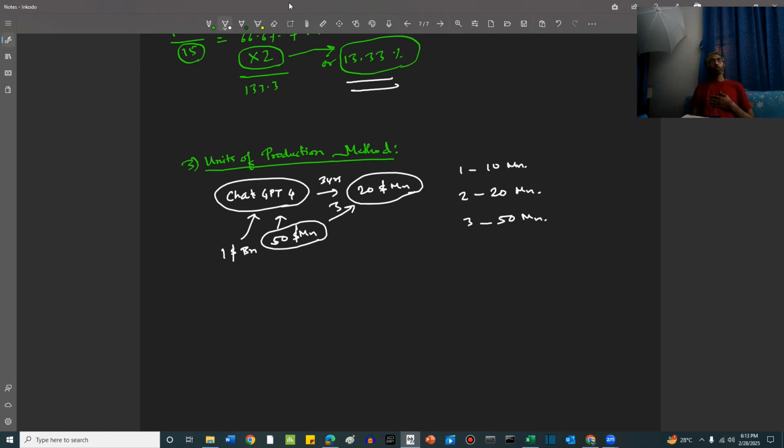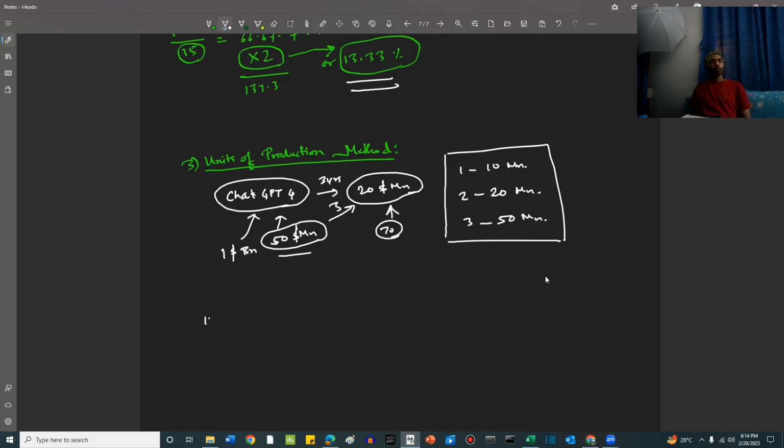The cost allocated to building ChatGPT 4, let's say, is 50 million, and to refurbish it we will require 30 million. So, let's say the residual value becomes 20 million at the end of 3 years. Now, we will decide how to apply the units of production method from this user-based data, 10 million, 20 million and 50 million. Let's see how to do that.